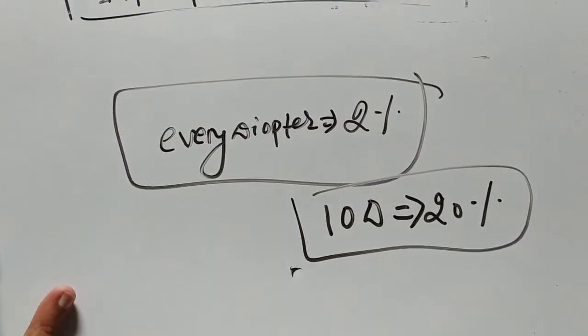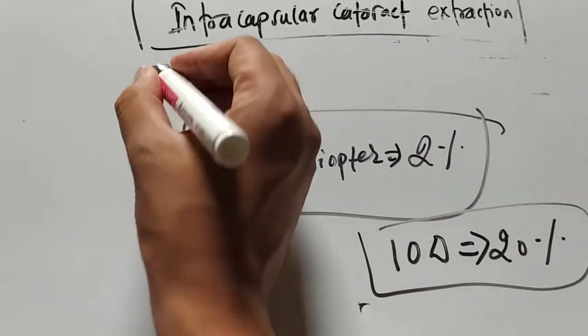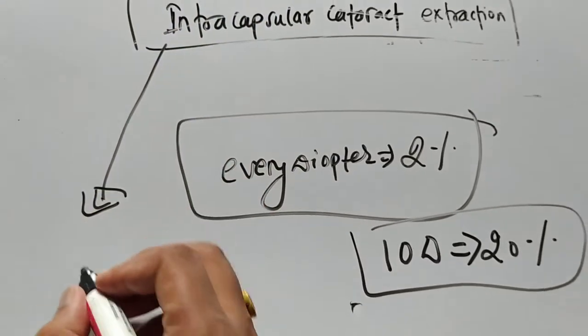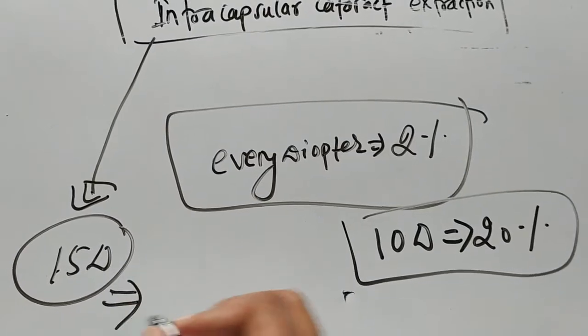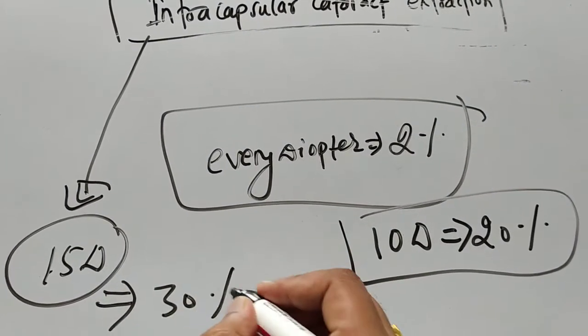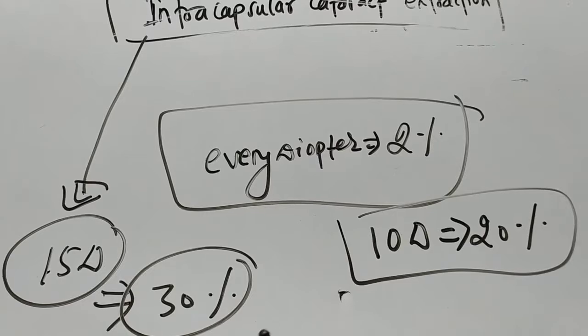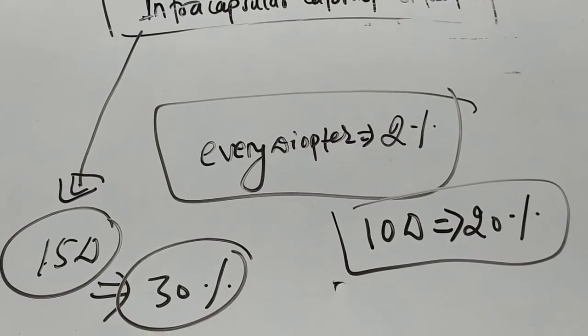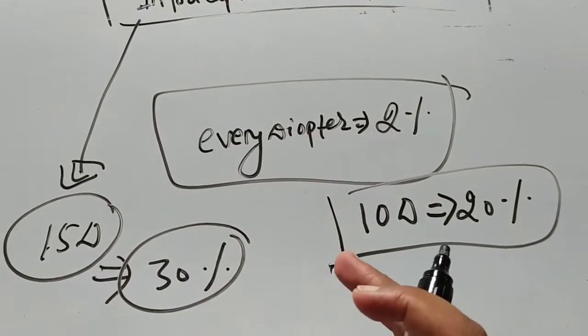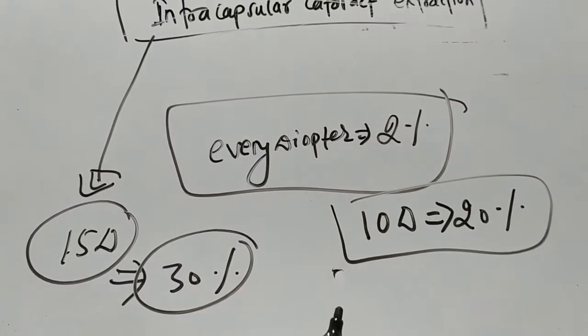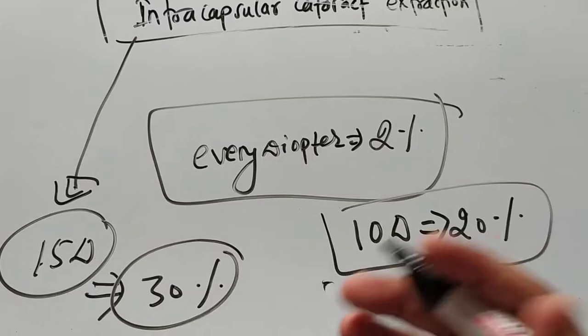And you know that when the doctor treated a patient with ICCE, after the operation, the doctor gave glasses of 15 diopter. So this 15 diopter magnified the images by 30%. It means every image appeared enlarged by 30% to him. Due to this condition, the patient became sad.